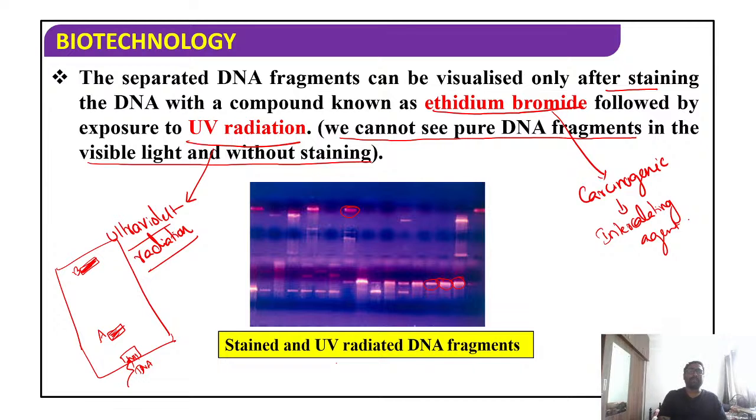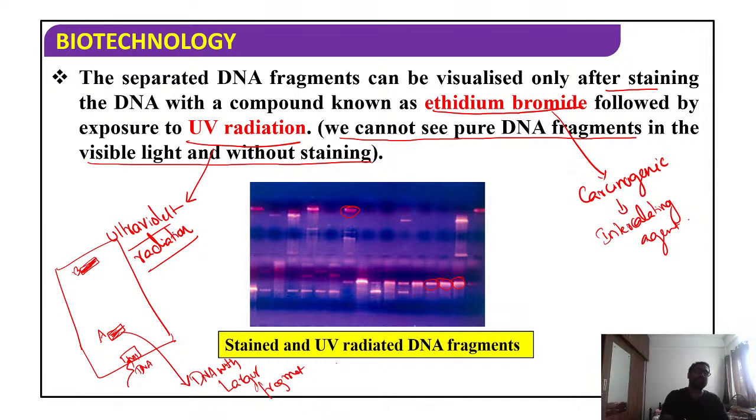As I said in my previous slide, separation is happening based on the size as well as charge. Last slide I told you, the smaller the DNA fragments, the farther they move from the well. Larger DNA fragments cannot move that far from the well. So that's the reason band A is DNA with larger fragment, and B is DNA with smaller fragment, students. Simple.